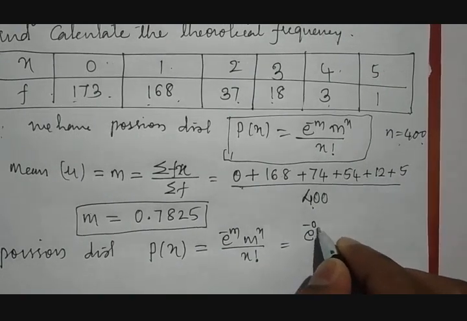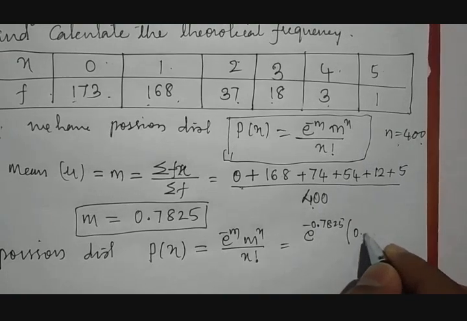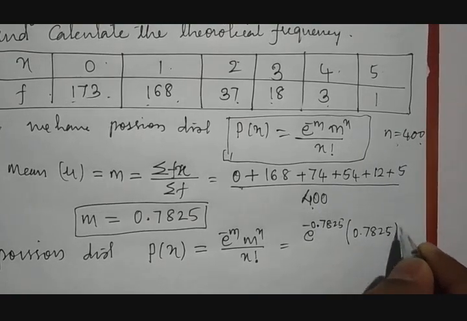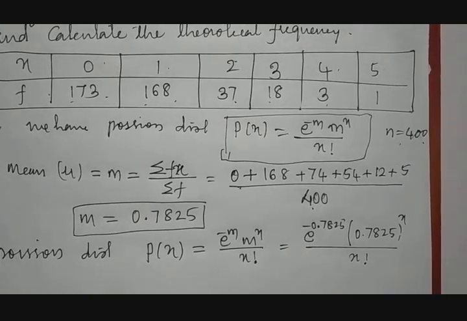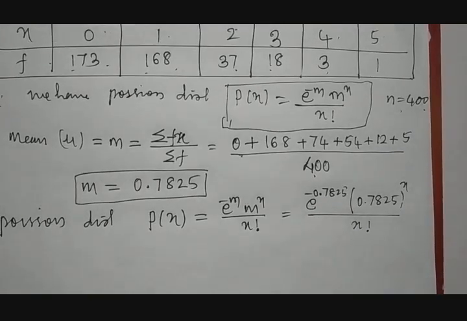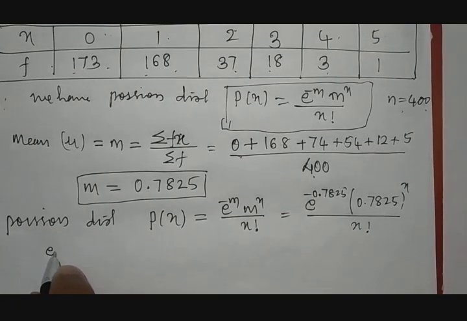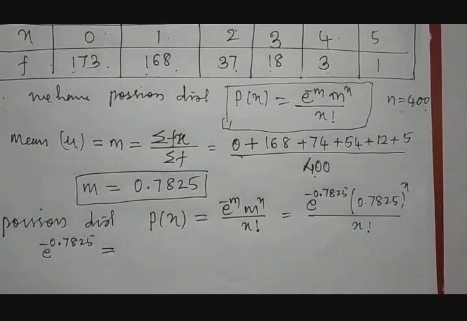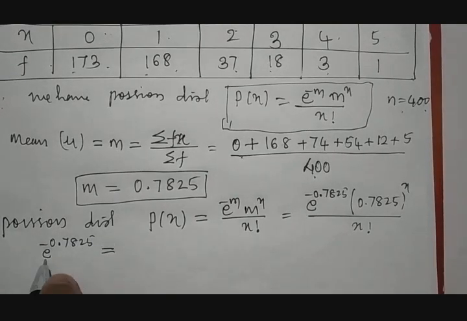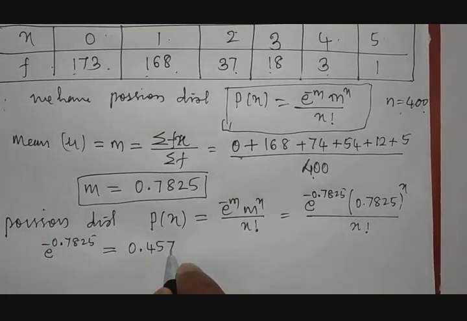Therefore it becomes e raised to minus 0.7825 into 0.7825 raised to x, divided by x factorial. Then let us find the value of e raised to minus 0.7825, which is going to be calculated. Through the calculator, if we calculate e raised to minus 0.7825, that becomes 0.4573.